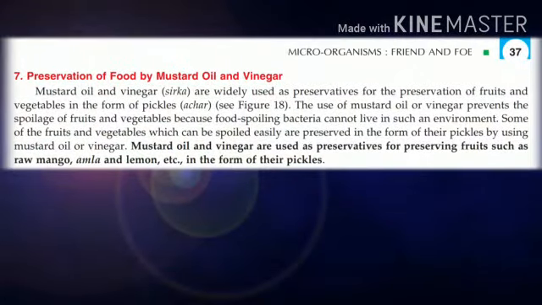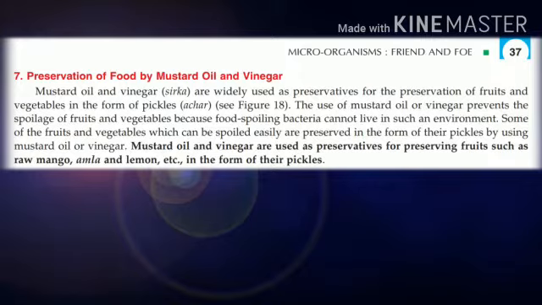Here we will discuss some more methods of food preservation. Preservation of food by mustard oil and vinegar. Mustard oil and vinegar are widely used as preservatives for the preservation of fruits and vegetables in the form of pickles. The use of mustard oil or vinegar prevents the spoilage of fruits and vegetables because food spoiling bacteria cannot live in such an environment.